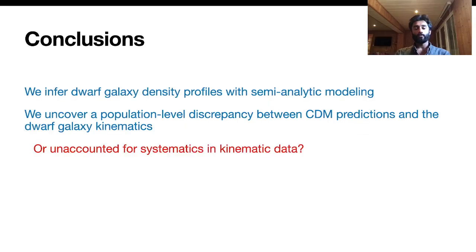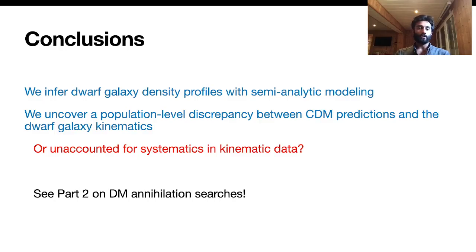In conclusion, we infer satellite dark matter densities through semi-analytic modeling and uncover a discrepancy between kinematic data and CDM predictions. However, it is possible that we may be looking at unaccounted for systematics in the kinematic data, such as binary contamination, for example. Thanks for your time, and I encourage you to see part 2 on dark matter annihilation.